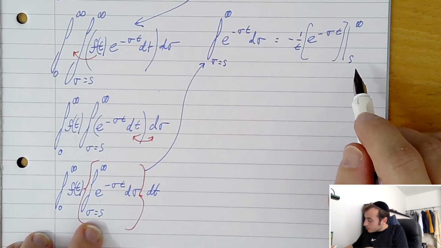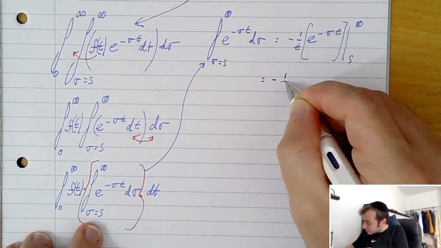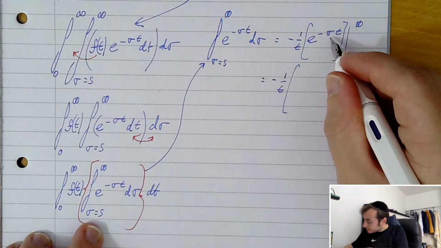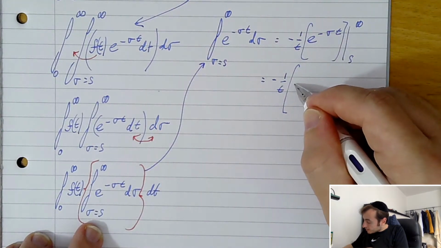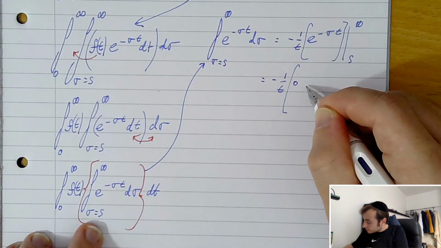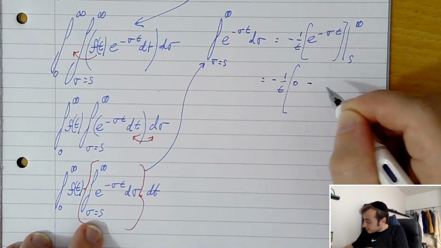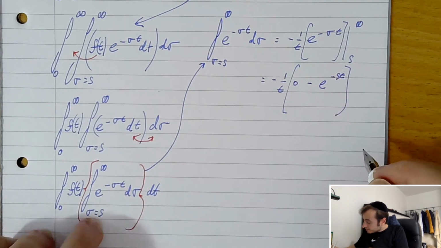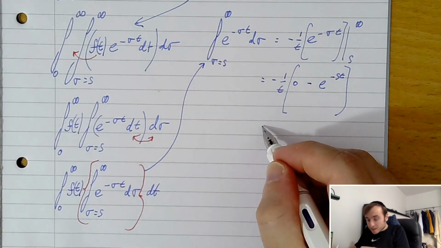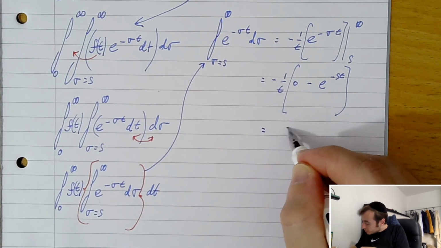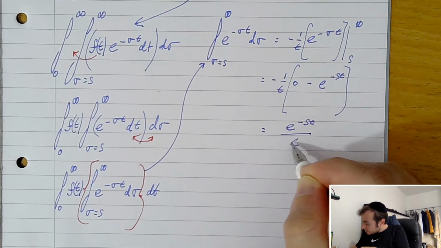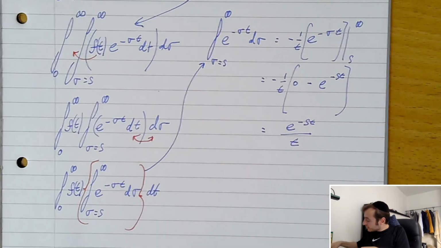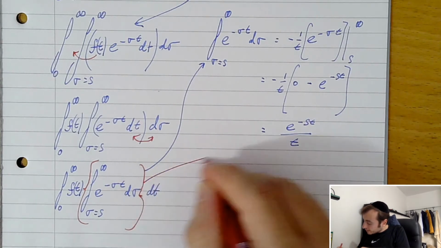So let's carry on with this. Minus 1 on t, e to the minus infinity is going to be 0, minus e to the minus st. So that leaves us with e to the minus st on t, which is basically everything in this red bracket over here, which we evaluated.